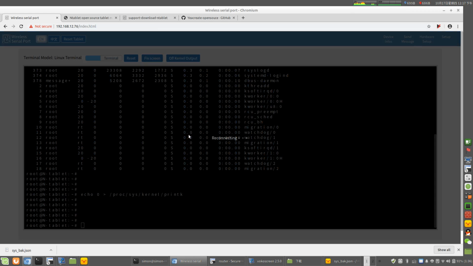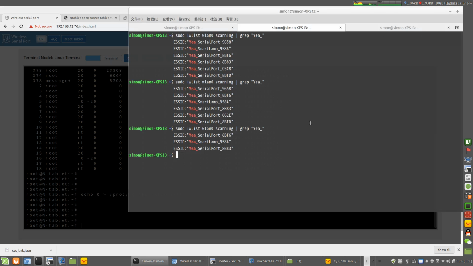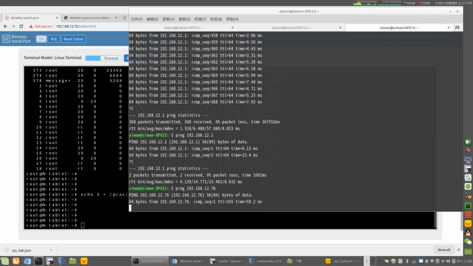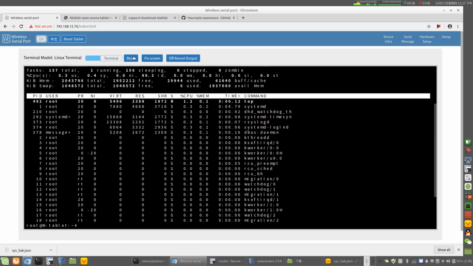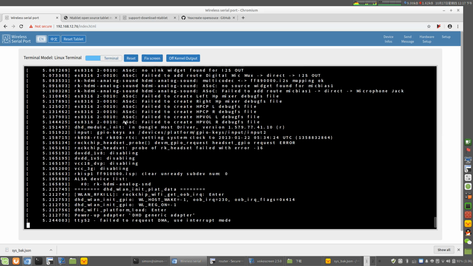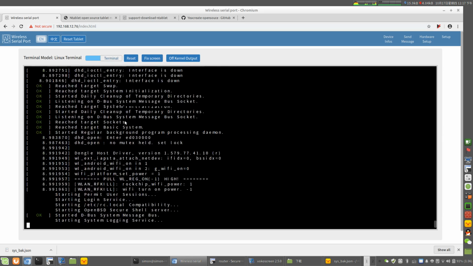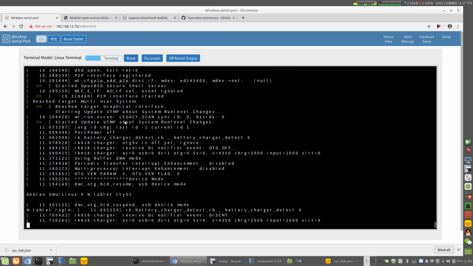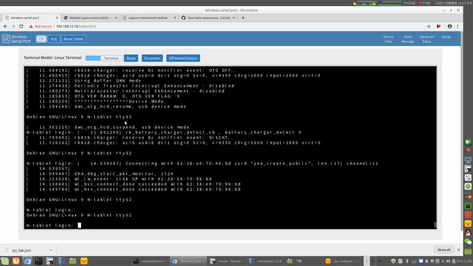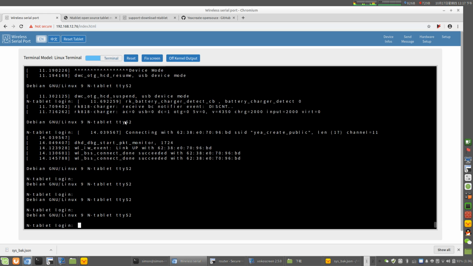The tablet will reboot. Look. Okay. You can see, reboot done.